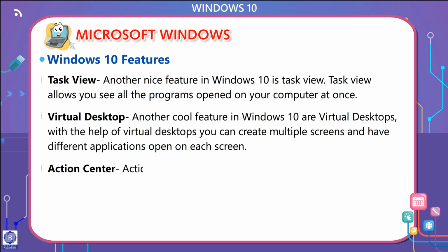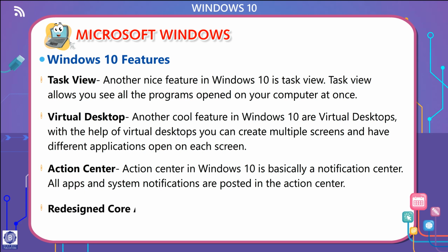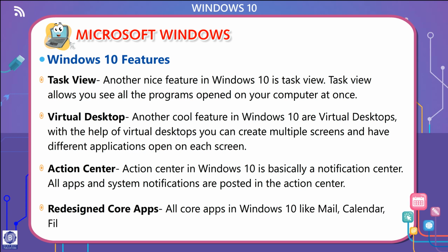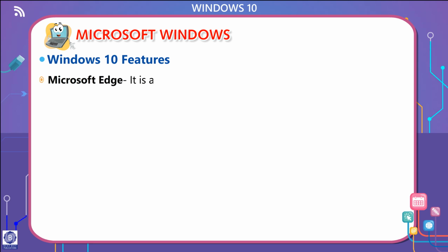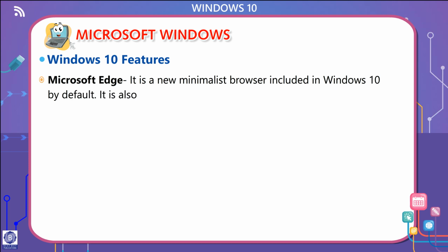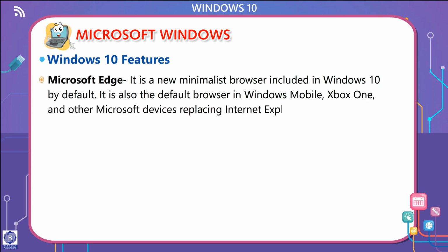Action Center. Action Center in Windows 10 is basically a notification center. All apps and system notifications are posted in the Action Center. Redesigned core apps. All core apps in Windows 10, like Mail, Calendar, File Explorer, etc., were revamped. They look and work much better now. Microsoft Edge. It is a new minimalist browser included in Windows 10 by default. It is also the default browser in Windows Mobile, Xbox One, and other Microsoft devices, replacing Internet Explorer.